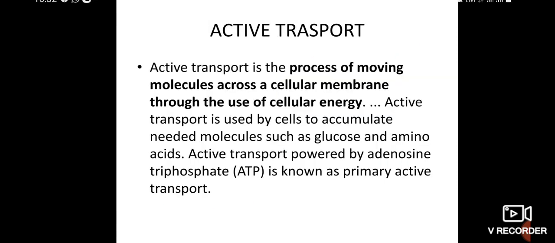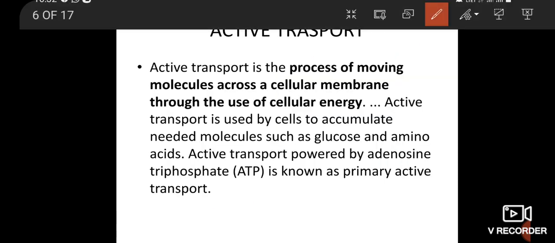Next, active transport. What is active transport? Active transport utilizes energy to pump molecules against a concentration gradient. It is carried out by membrane-bound proteins. This is the process of moving molecules across the cellular membrane through the use of cellular energy. Active transport usually accumulates needed molecules such as amino acids and glucose.